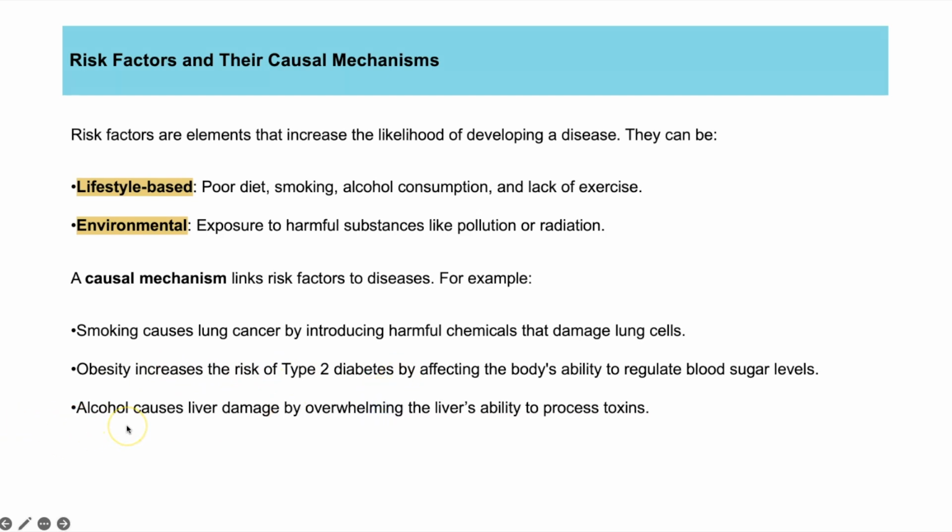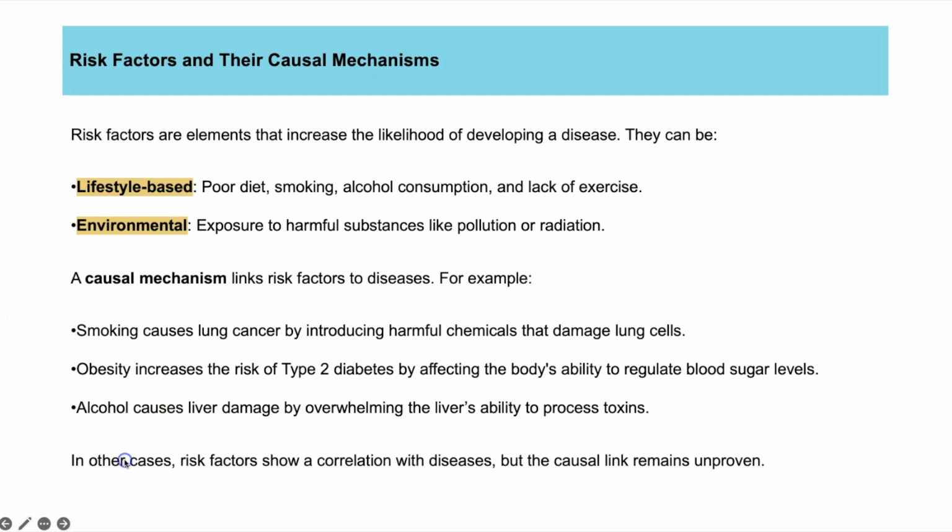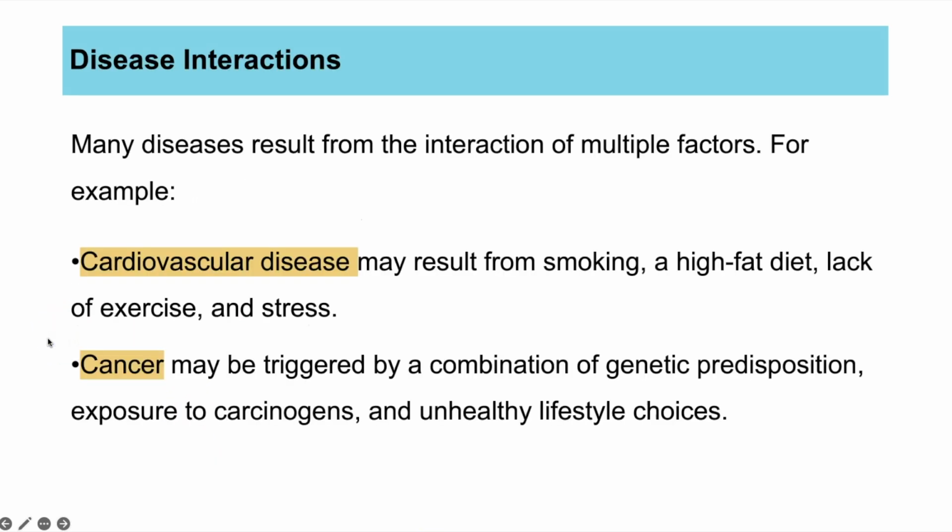And we know alcohol can cause liver damage. But again, it doesn't mean that it will always happen. It increases your risk. And we know that alcohol can cause these conditions, and the same with the other three. So the correlation doesn't prove it will always cause the disease, but we do know that there is that association between them.